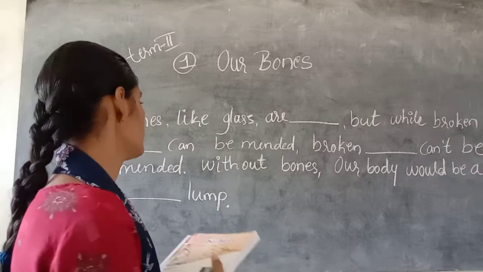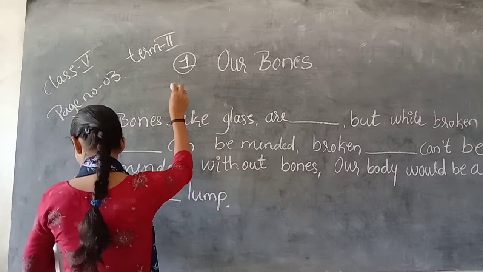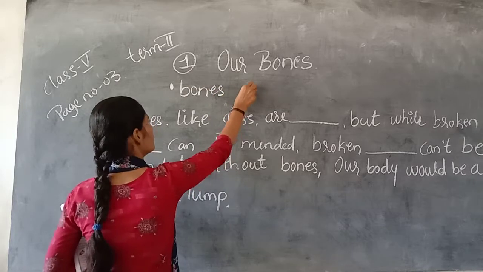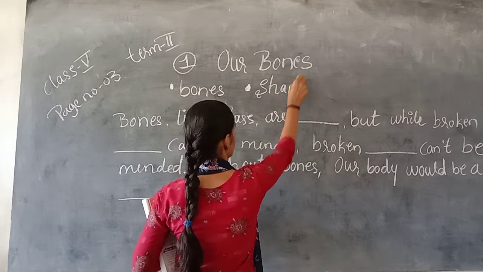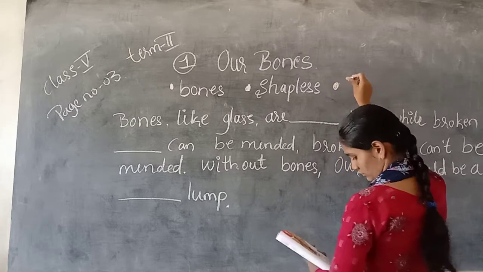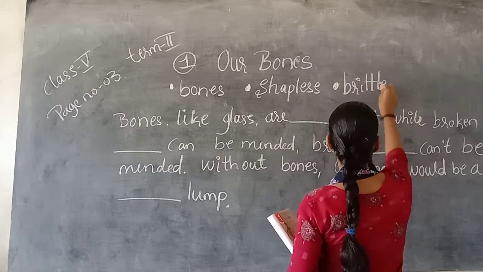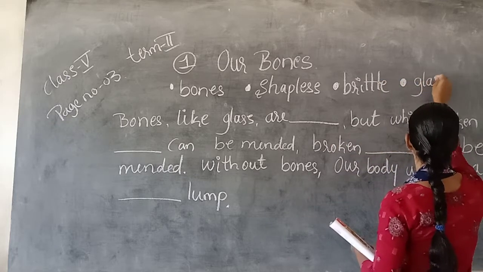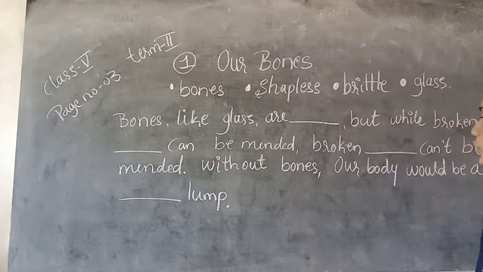So here we have to fill these given blanks with the words bones, shapeless, brittle, glass. With these words we have to fill the blanks.